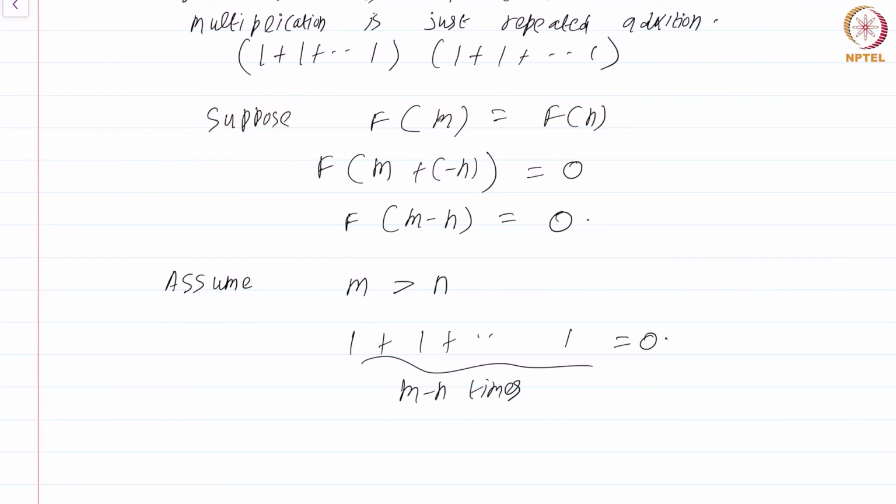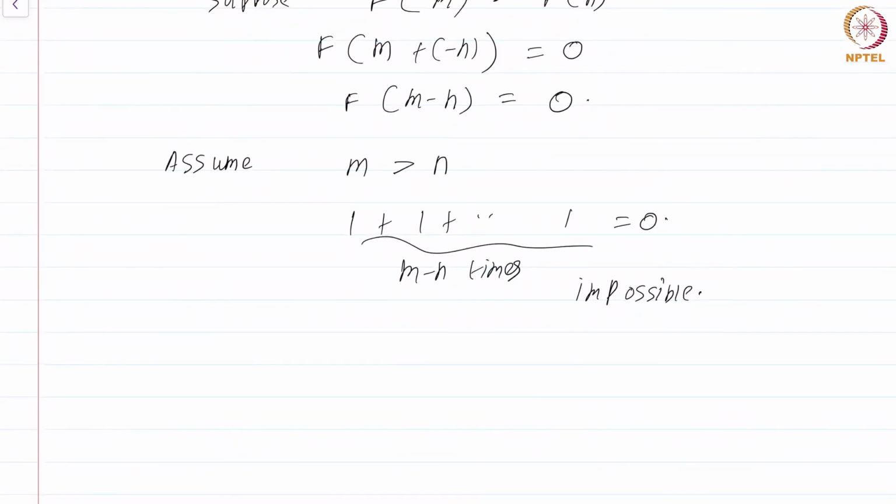But you have just proved as an exercise, as a part of the previous proposition, that 1 plus 1 plus 1 plus 1 is always greater than 1 plus 1 plus 1 times lesser, and inductively it will be greater than 0. This is not possible. This is impossible. Okay. So the net conclusion is that you must have the map f to be injective.